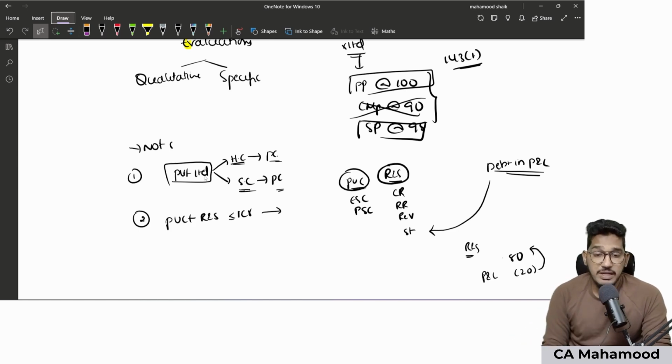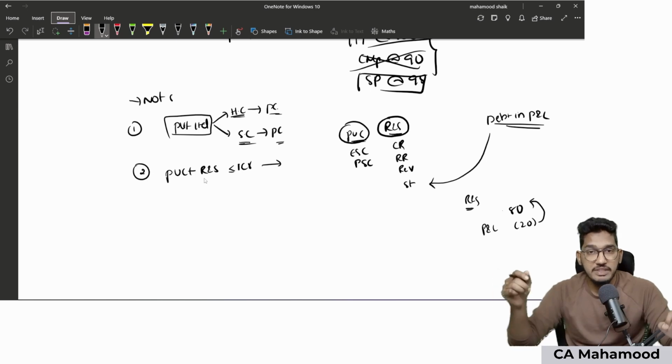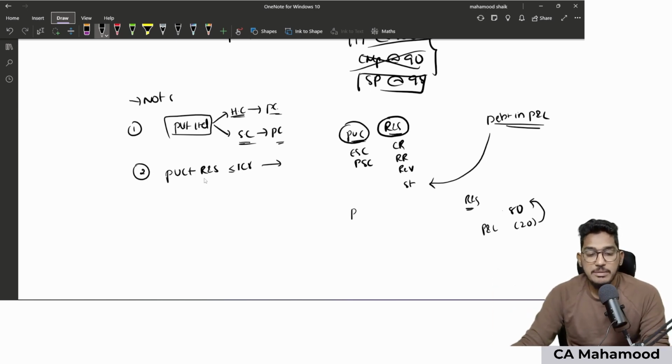Sometimes what will happen is even after adjusting against the credit balance of the reserves, there will be excess debit balance left in the P&L account. If I give you one typical example, the company is having paid up capital of 120 lakh rupees. In the reserves and surpluses category, they have credit balance of the reserves, which is 20 lakh rupees, whereas they have a debit balance in the P&L of 50 lakh rupees.